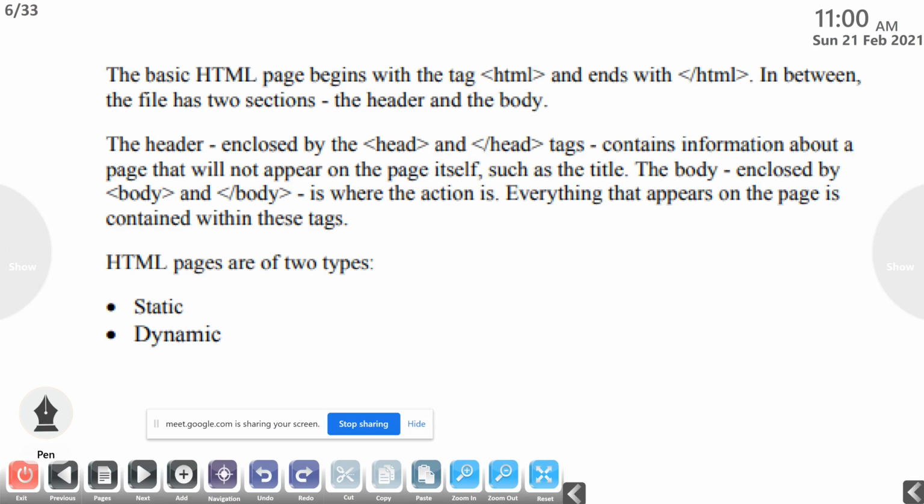So the basic HTML page begins with the tag HTML and ends with /HTML. In HTML, as we already discussed, we are using tags. There are two types of tags in HTML. The first type we normally call a container tag, and the second type we call an empty tag.